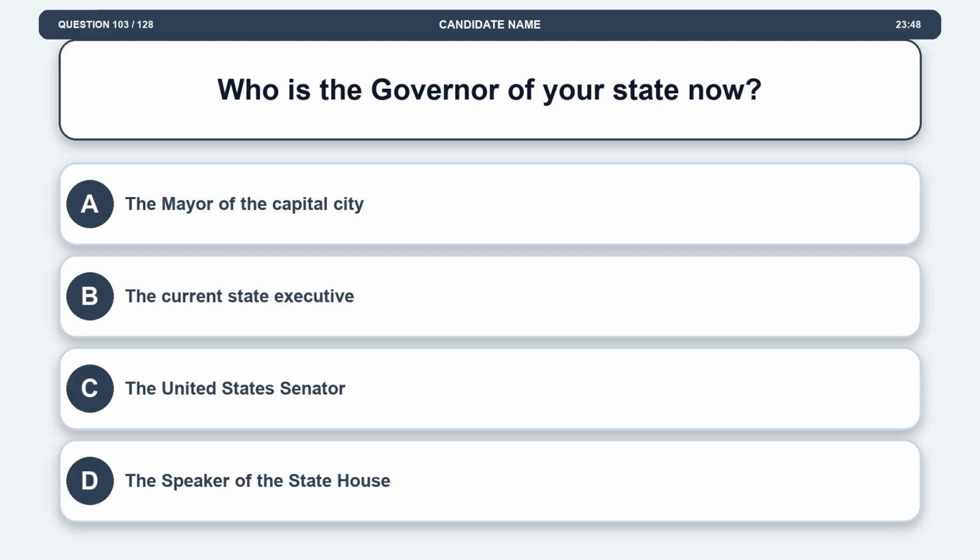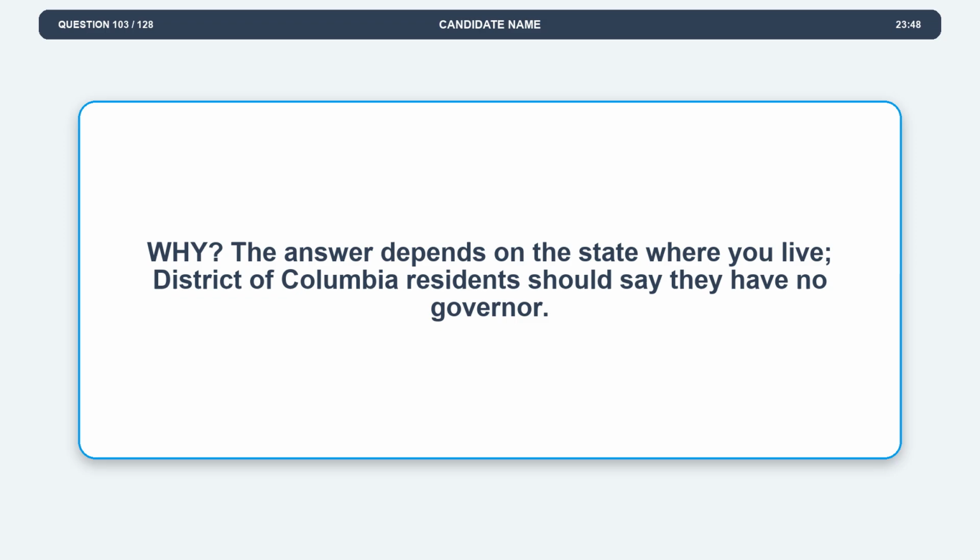Question 103. Who is the governor of your state now? Option A, the mayor of the capital city. Option B, the current state executive. Option C, the United States senator. Option D, the speaker of the state house. The correct answer is option B, the current state executive. Explanation. The answer depends on the state where you live. District of Columbia residents should say they have no governor.